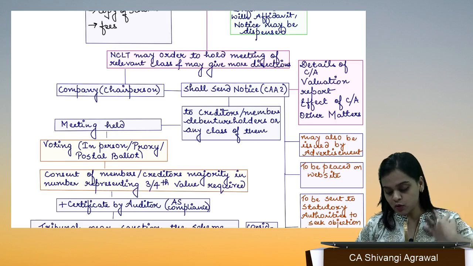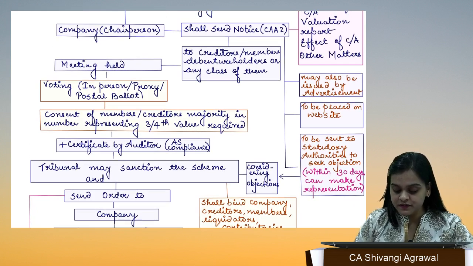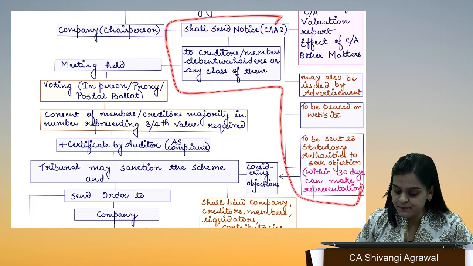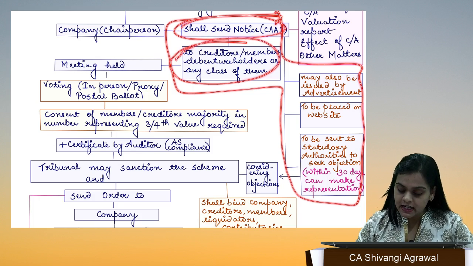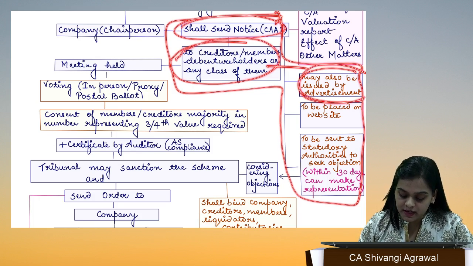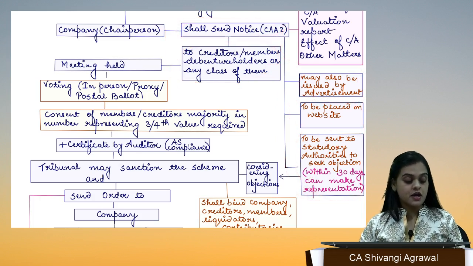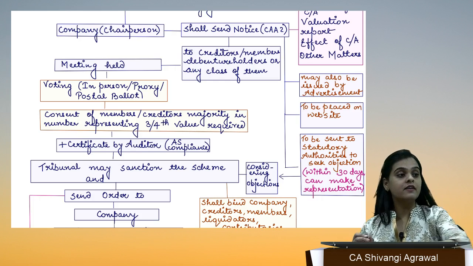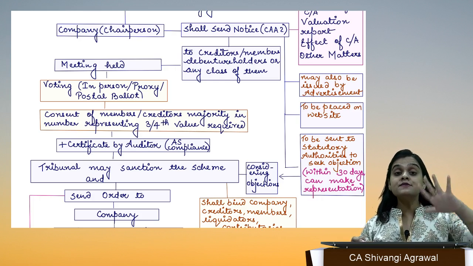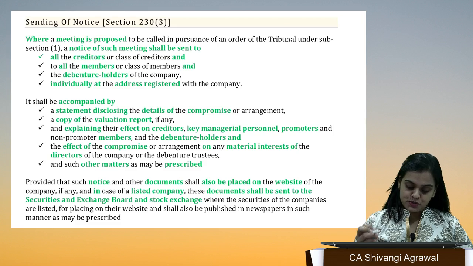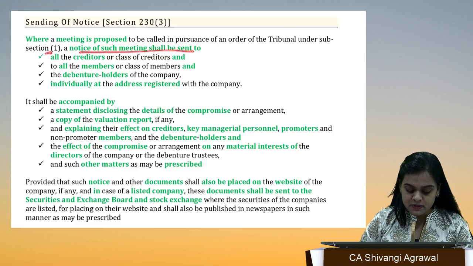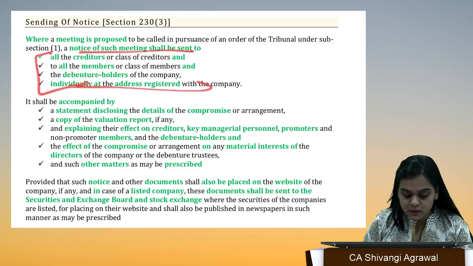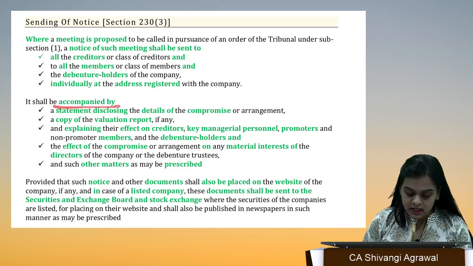When I'm talking about notice, we have 4 different points relating to notice. You have to send notice individually, through advertisement, on the website, as well as to the statutory authorities. With respect to notice, we have these 4 points which we need to discuss. Meeting is proposed, and notice has to be sent to all of them individually at the registered address.